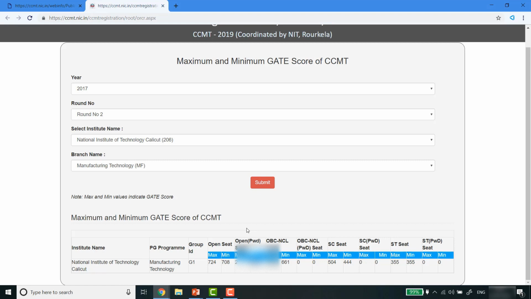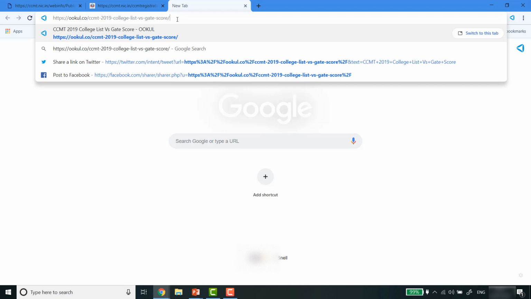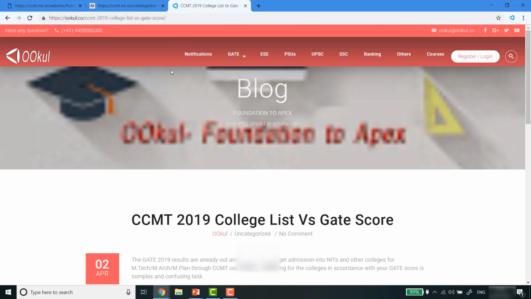So we have brought a one-stop solution for it. We at OOCool have given you one thing, so let us see what it is. I have a link. I will open a new tab and just paste this link here. This will take you to one page. This is that page on which you will land. This link is given in the description box.